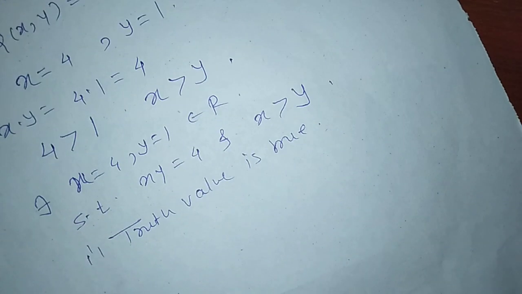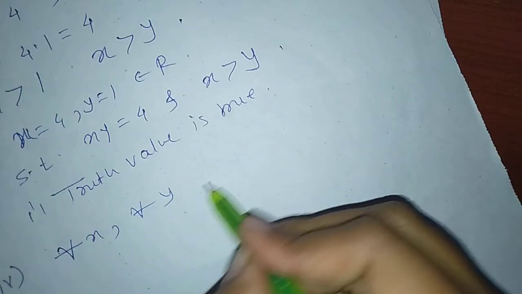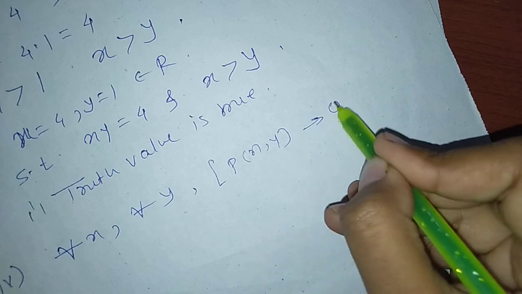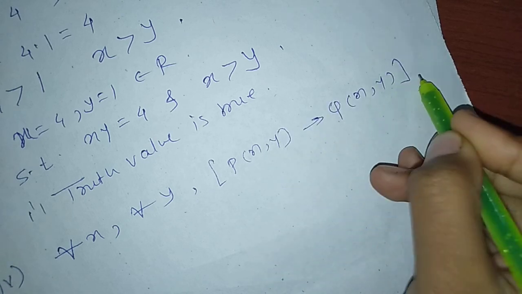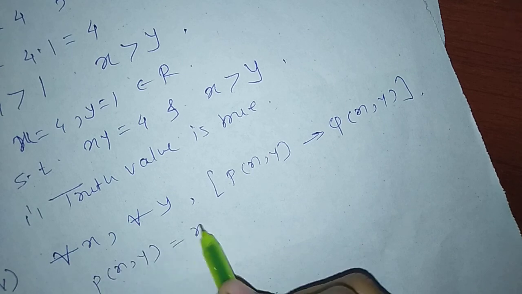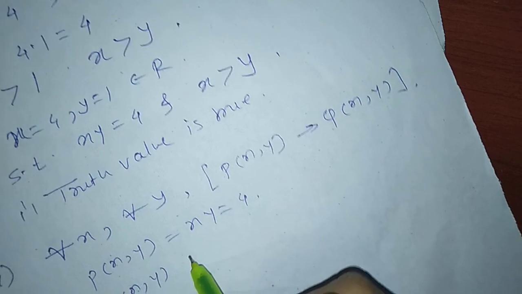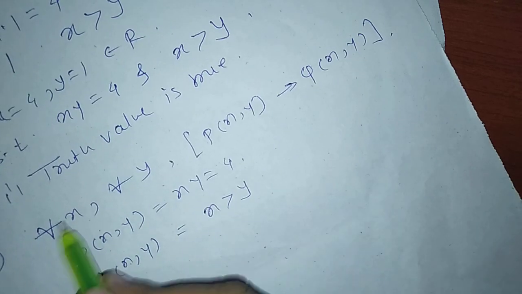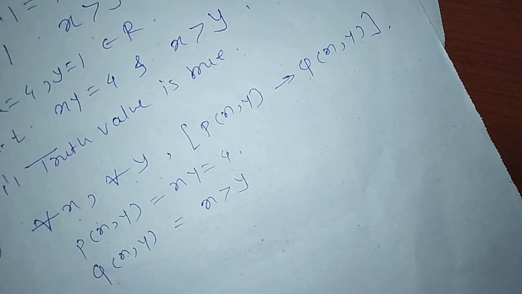Next, fourth: for all x, for all y, P of xy implies Q of xy. P of xy is x into y equal to 4 and Q of xy is x greater than y. For all x, for all y the statement must be satisfied.